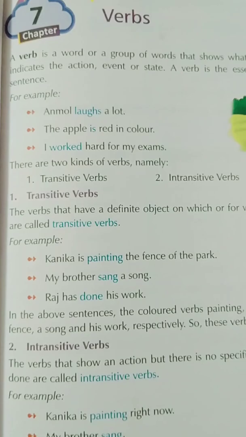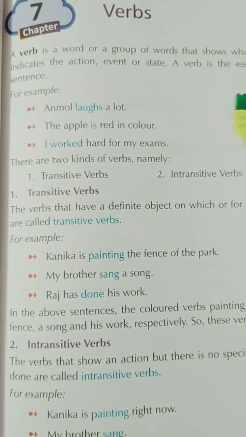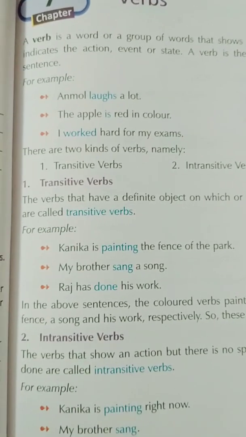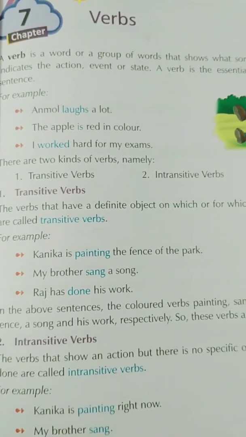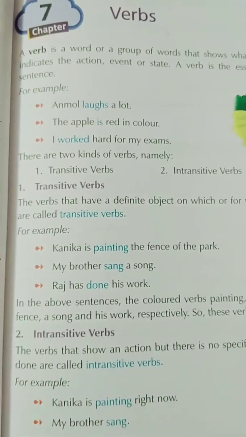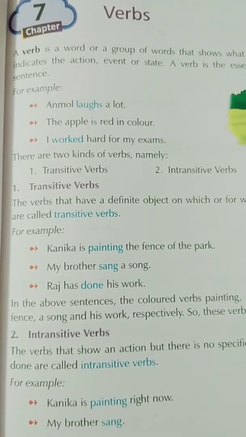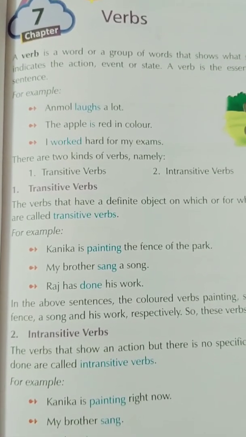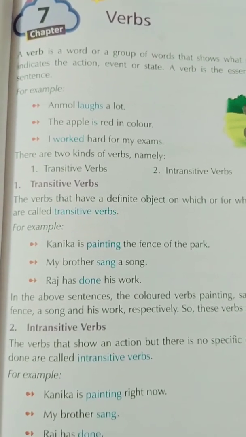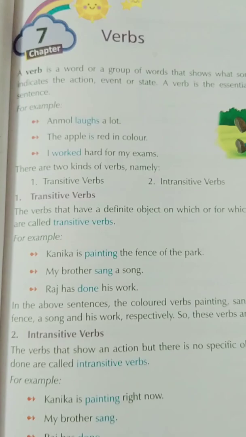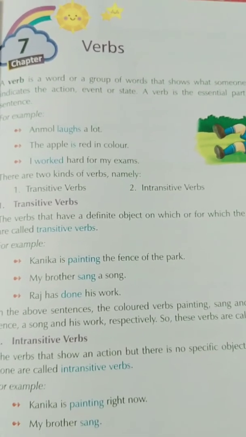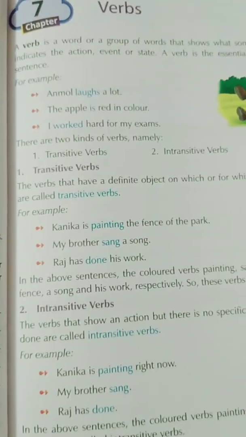So there are two kinds of verbs, namely transitive verbs and intransitive verbs. So what do transitive verbs tell you? The verbs that have a definite object on which or for which the action is being performed are called transitive verbs. For example, Kanika is painting the fence of the park. My brother sang a song. Raj has done his work. So transitive verbs tell about the definite object on which or for which the action is being performed.